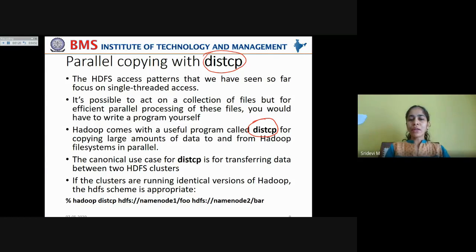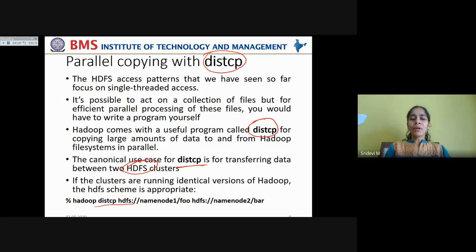The canonical use case for distcp is transferring data between two HDFS clusters. If you want to transfer data between two HDFS clusters within a data center or across data centers, how is it carried out with distcp? If the clusters are running identical versions of Hadoop, the hdfs scheme is appropriate. You can use the hdfs scheme in both cases. See the command here.